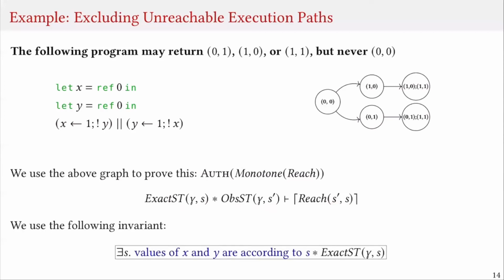We use a very simple invariant for this program, which says that there exists some state S such that the value of X and Y are determined according to the state, and also this state is the exact state tracked in resources.